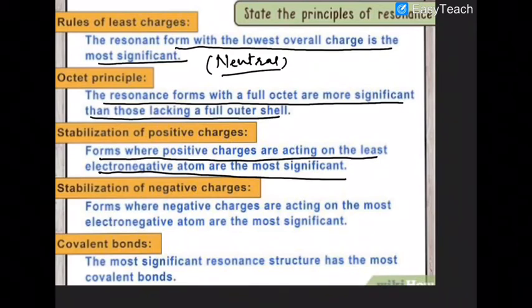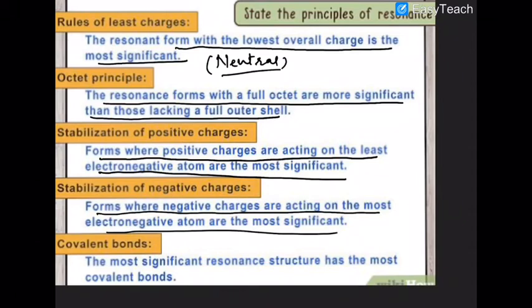Stabilization of negative charge: forms where negative charge is acting on the most electronegative atom. If oxygen, nitrogen or halogens carry negative charge, those structures are stable and more contributing. Covalent bonds: the more covalent bonds, the more stable the resonating structure.